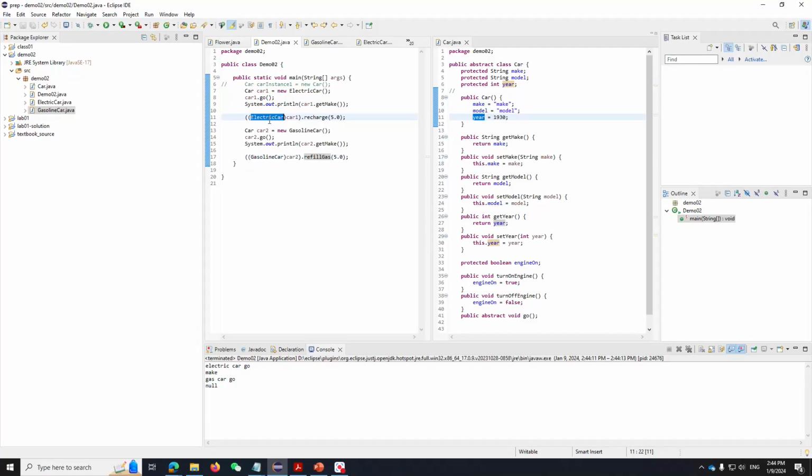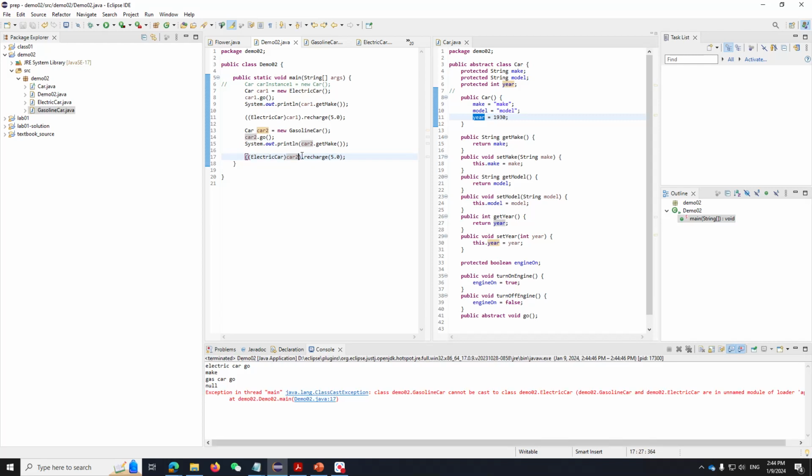Now, if I want to break it, let's say I want to convert my car 2 to an electric car, and I want to have a recharge. Now, what do you think is going to happen? There is no compiler error here, right? Because car 2 is a car, and a car can potentially be an electric car. It can potentially be a gasoline car. Here, I don't know what car 2 is, but let's try to convert it to an electric car.